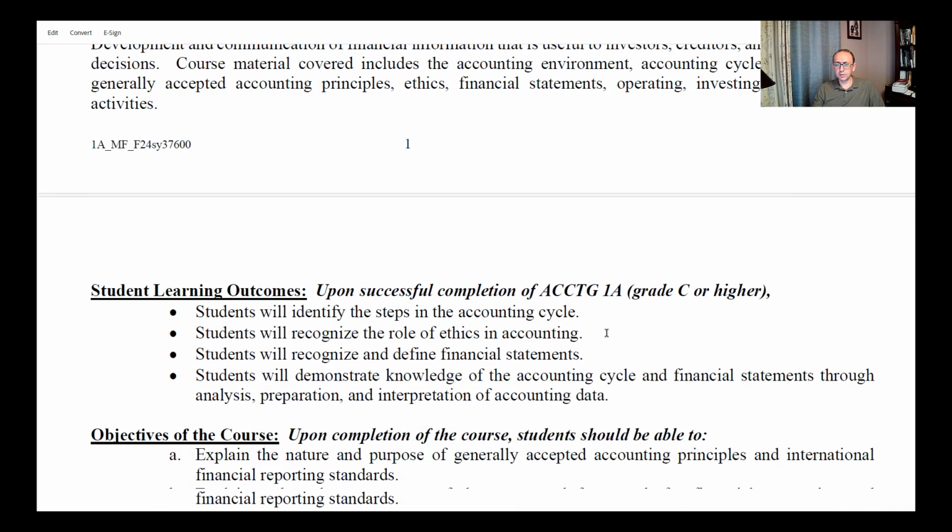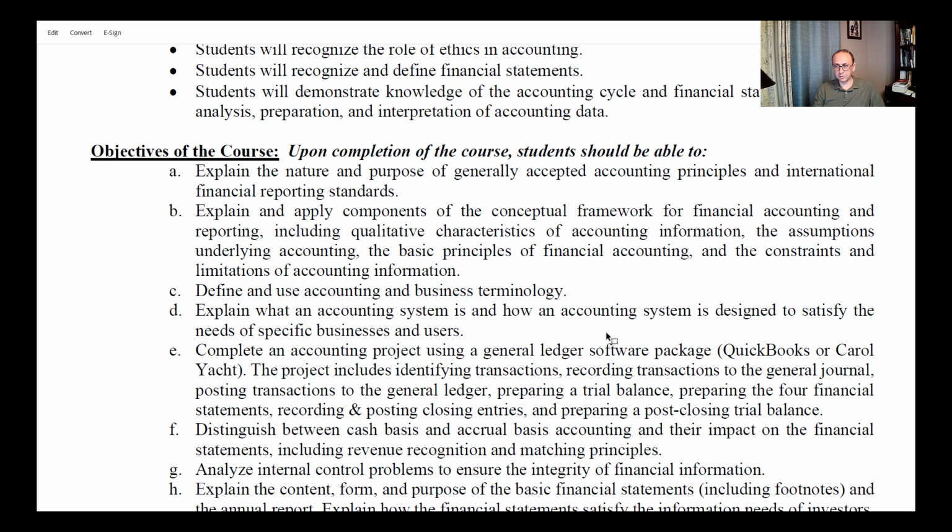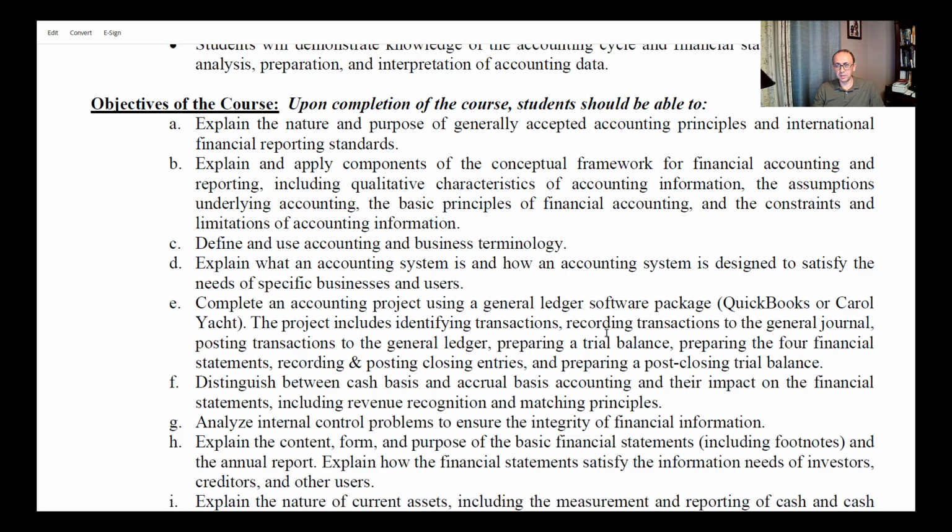I'll skip the course description, the student learning outcomes and objectives of the course, but I encourage you all to go back to this at the end of the class, because when you read it now you might find a lot of details that aren't very useful for you, but once you complete the course and go back to this, you'll find that it actually makes a lot of sense. Don't get discouraged to read it now if you want. I don't think it's a bad idea, but there might be a lot of details that don't make a lot of sense at this point.